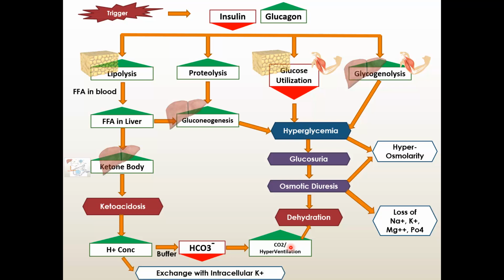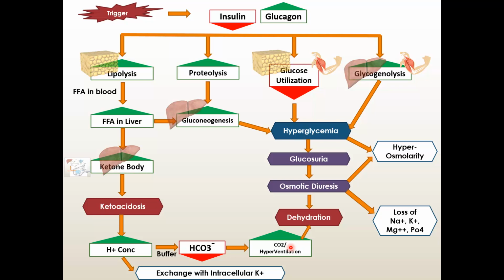Another fate of high H plus concentration, among the multiple mechanisms I just told you: one important mechanism is that this H plus will get inside the cell in exchange for potassium. To maintain electrical neutrality, potassium will come out of the cell. So the H plus will go inside and be buffered by intracellular buffers. But H plus cannot enter for free; the cell has to give something back to the body. So it gives back potassium. So there is a high amount of potassium in the blood, hyperkalemia. So in the initial phase of diabetic ketoacidosis, there is hyperkalemia.